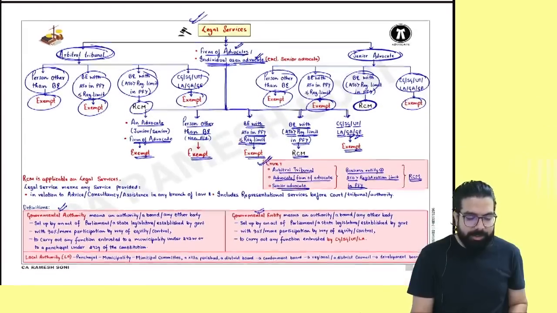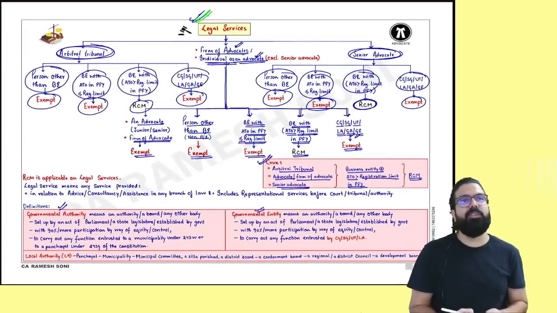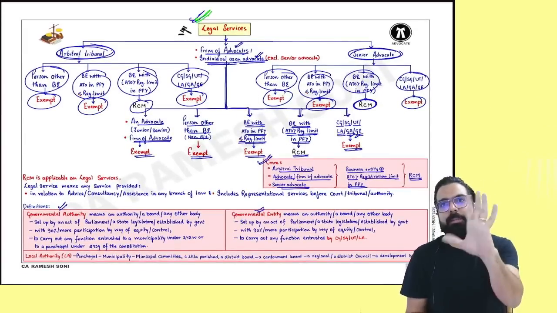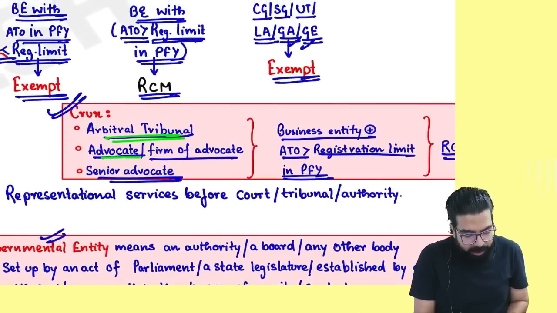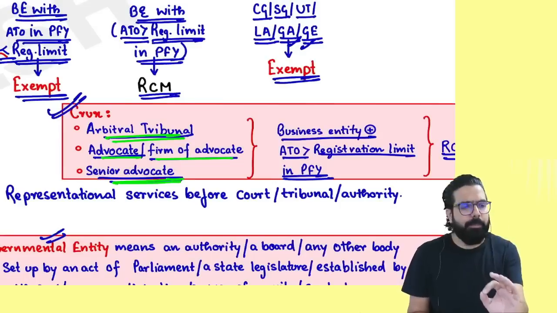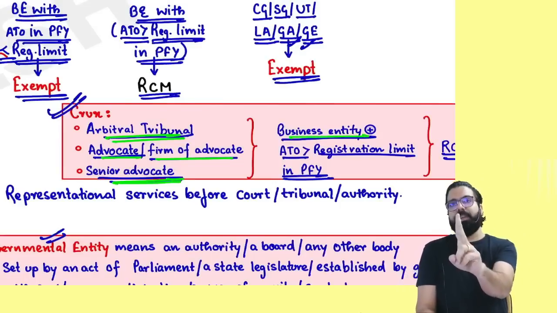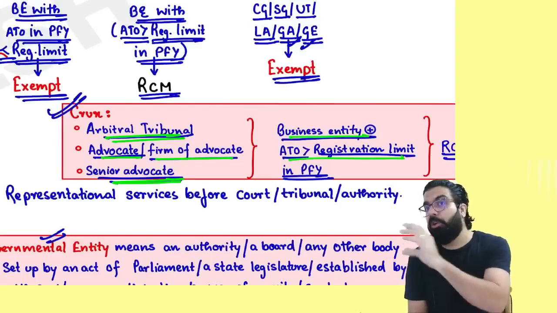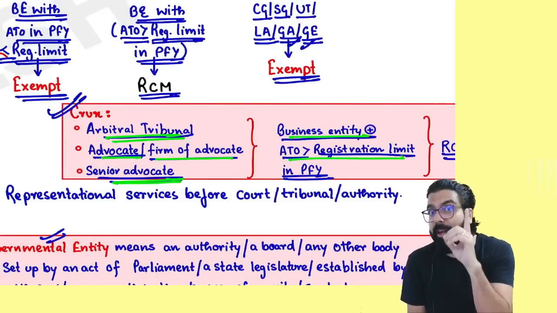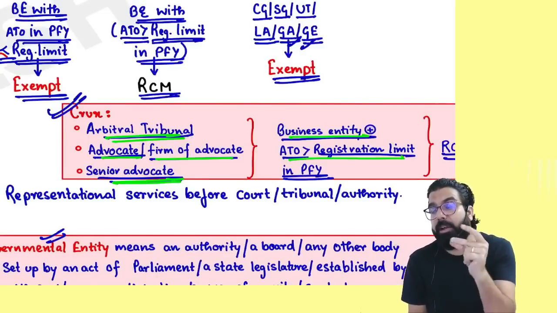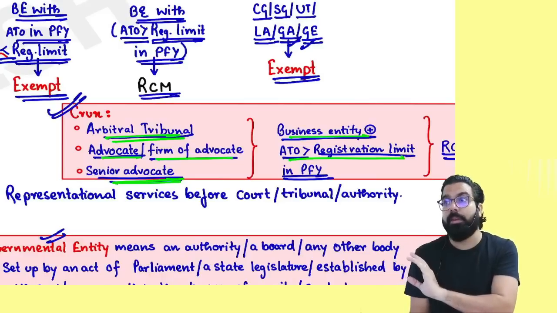Everyone over here, the next was legal services. Legal services you already know. Remember one thing, whether it is arbitral tribunal, whether it is advocate or firm of advocates or senior advocate, keep it very simple. If they are giving to whom? Business entity whose last year's turnover, don't see anything, only see last year's turnover. In the question, if you see advocate, if you see arbitral tribunal, search for the last year's turnover.